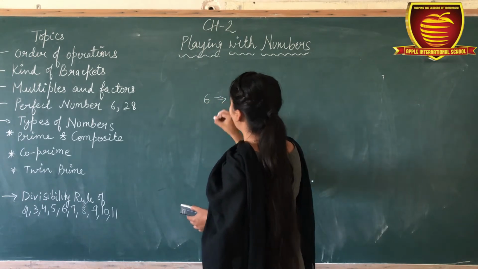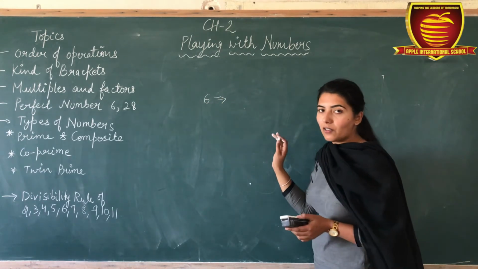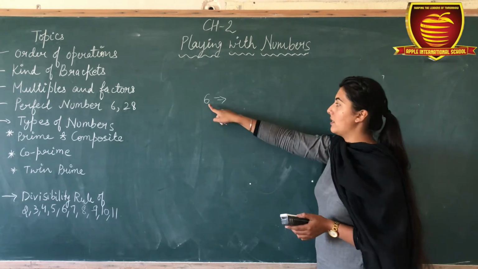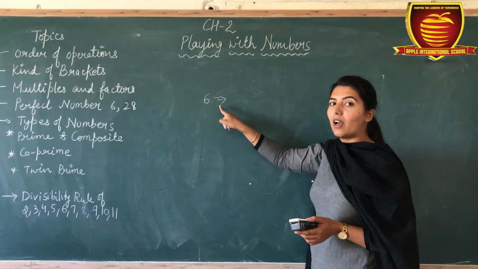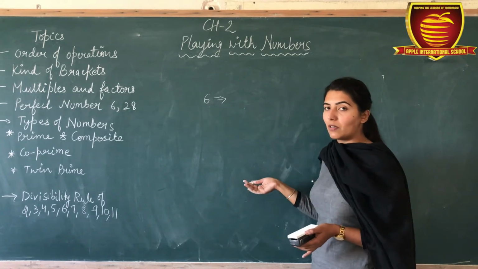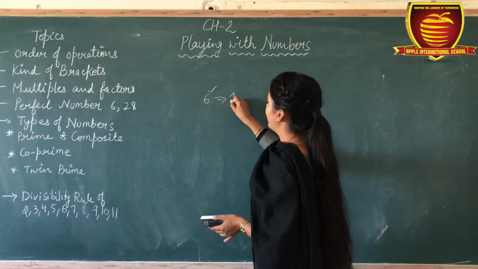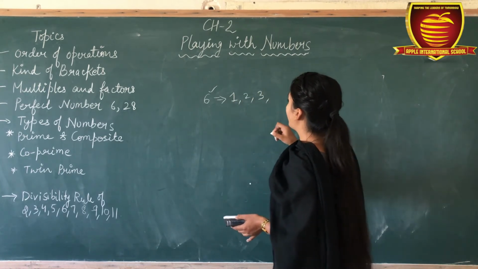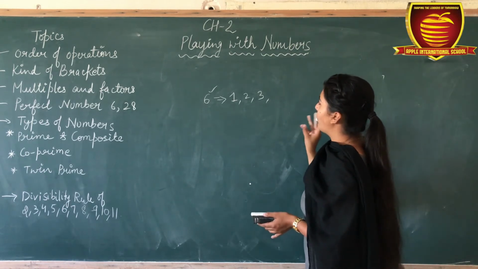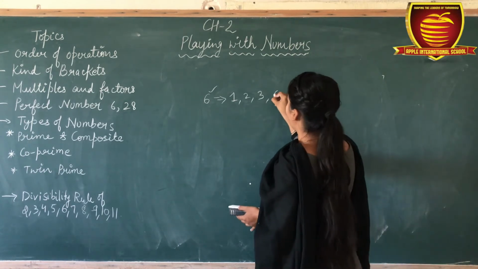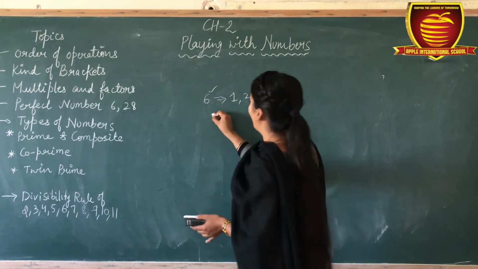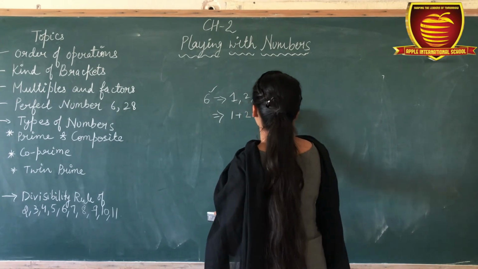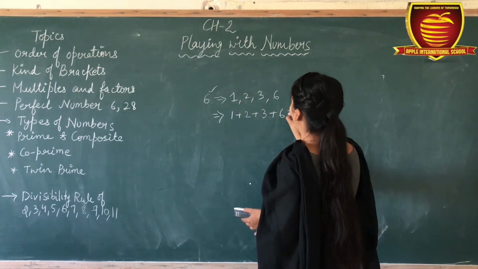6. Write down the factors of 6. Factors means, 6 is a number which comes in how many tables? 6 comes in the tables of 1, 2, 3, and 6. Now add all these numbers: 1 plus 2 plus 3 plus 6. So what does it become? 12.